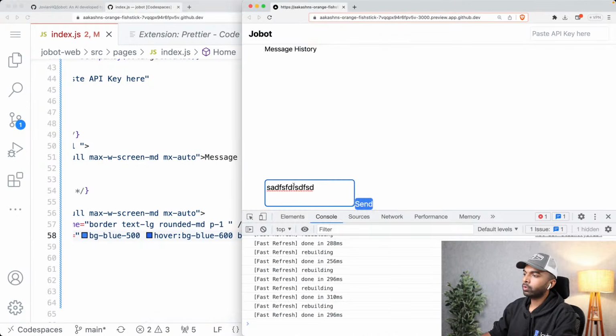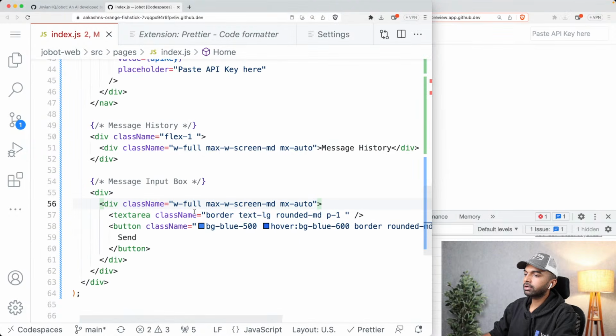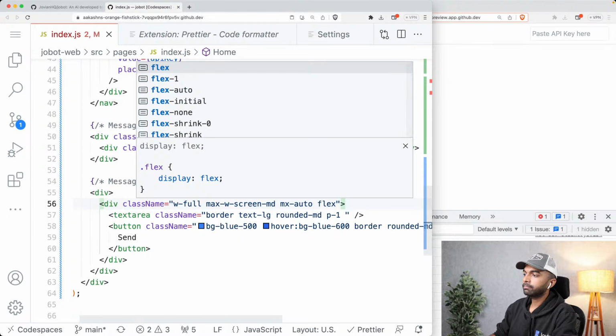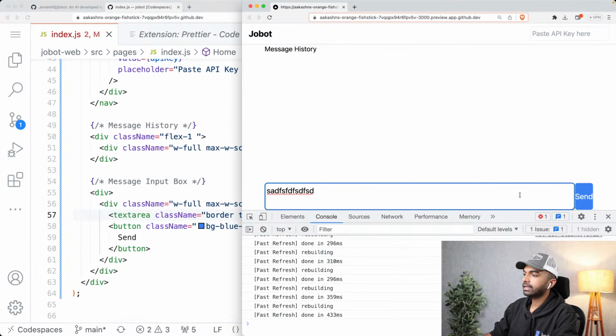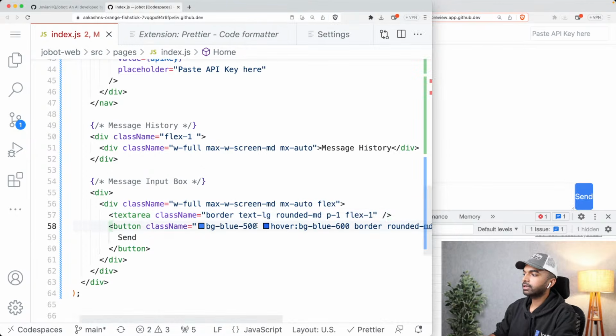And what we want to do is we want to make this input box take up this full width, and we want to put the button here in the corner. So I'm just going to turn this outer div into a flex container. So I'm just going to say flex over here, and I'm going to give this flex-1 so that it expands to take up all available space like that. And let's give maybe the number of rows.